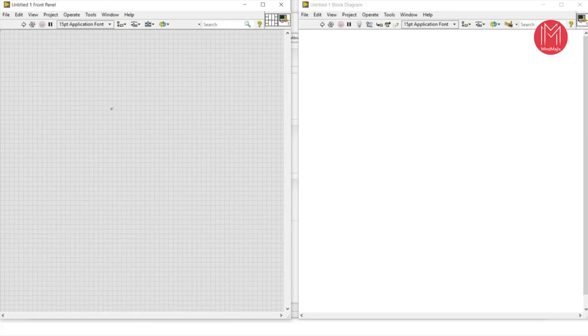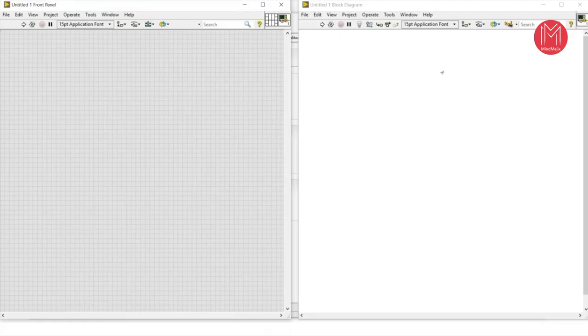Front panel is basically for the user. We can design the front panel using controls and indicators, where the user can insert the input and take the output. By using this front panel, you can design your graphical user platform. Now, this is the block diagram. It is for the developer. Here you can design your block diagram using nodes, constants, wires, and other things. Whatever kind of control and indicator you want to give to your users, you will create all those things here. And if you want to write a program, you will use the block diagram. I will explain each and everything when we start from the basics.